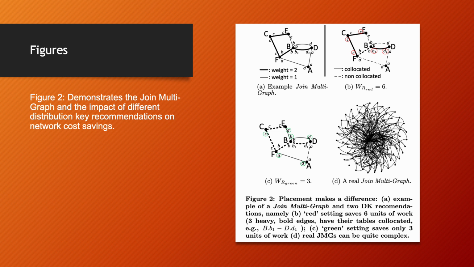Figure 2 demonstrates the join multigraph and the impact of different distribution key recommendations on network cost saving. The placement makes a difference. Example of a join multigraph and two DK recommendations, namely the red setting saves 6 units of work, 3 heavy bold edges have their tables co-located. The green setting saves only 3 units of work. Real JMGs can be quite complex.